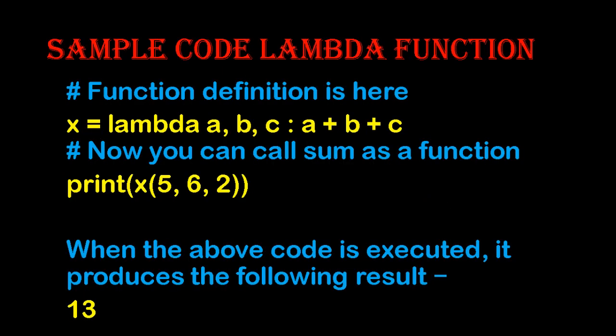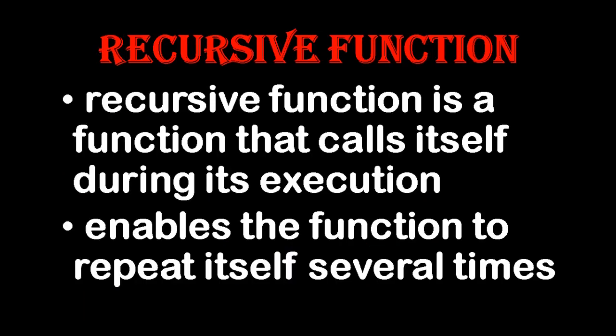Sample code for the lambda function. The function definition is given as x = lambda a, b, c: a + b + c. So 3 variables are there, and we are going to add the 3 variables in this function. Now you can call that function with the values 5, 6 and 2, and the addition will take place and you will get a result of 13.